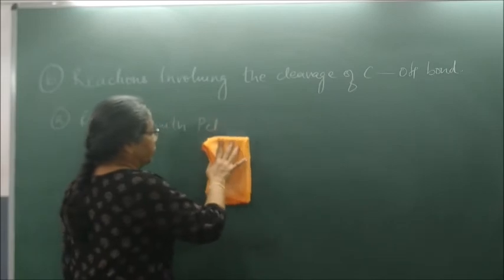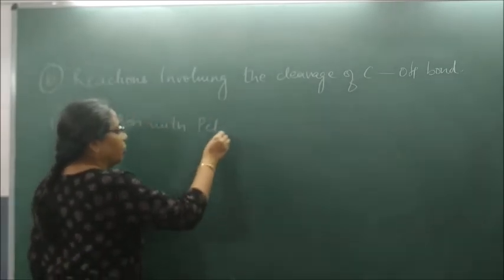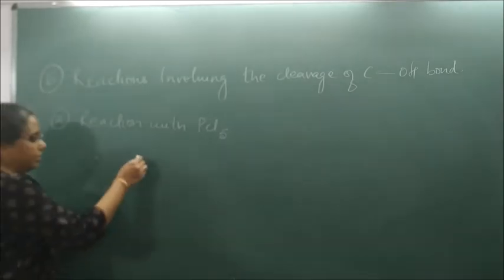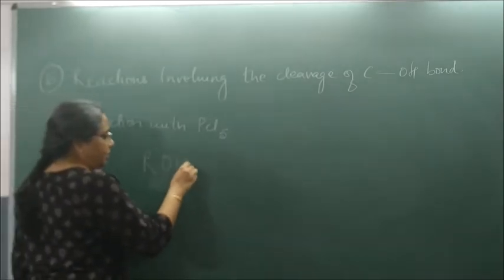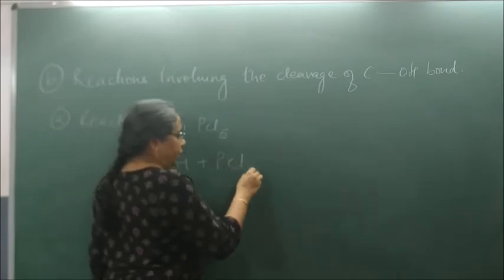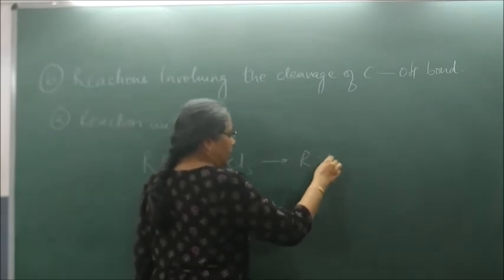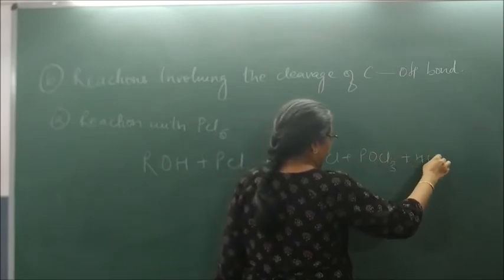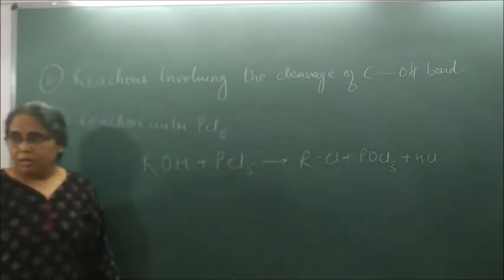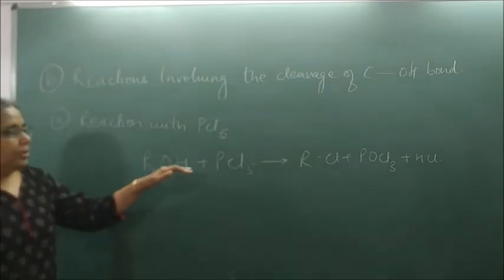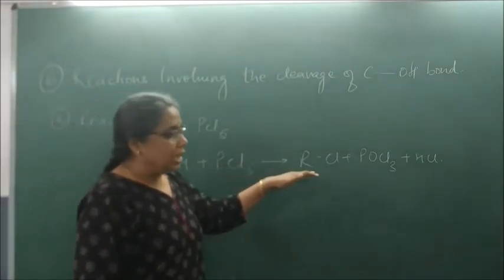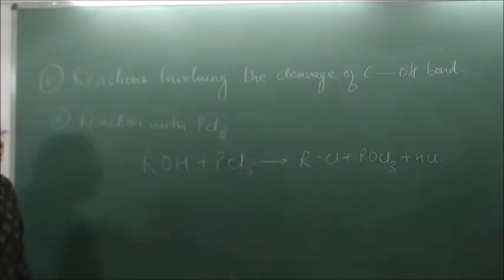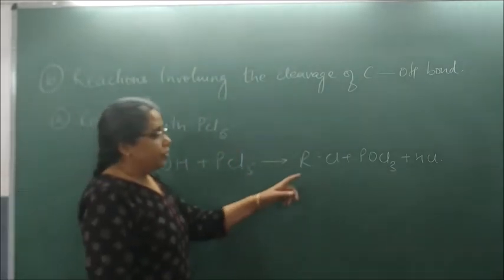PCl3 is like this. With PCl5 it forms phosphorus oxychloride. Please write ROH plus PCl5 gives RCl plus POCl3 plus HCl. Okay. What is POCl3? Phosphorus oxychloride.